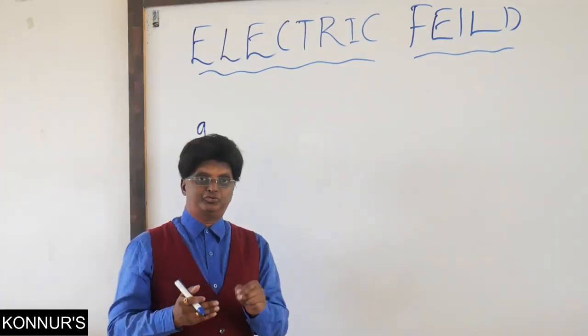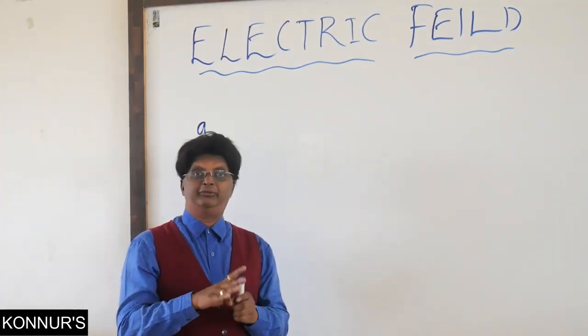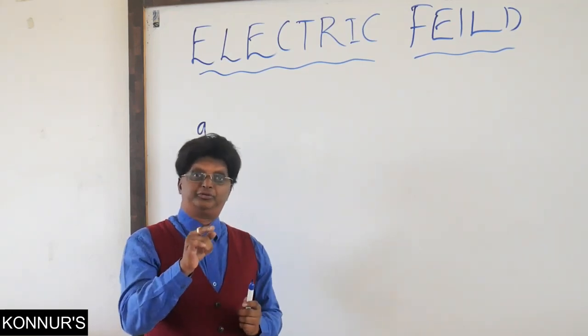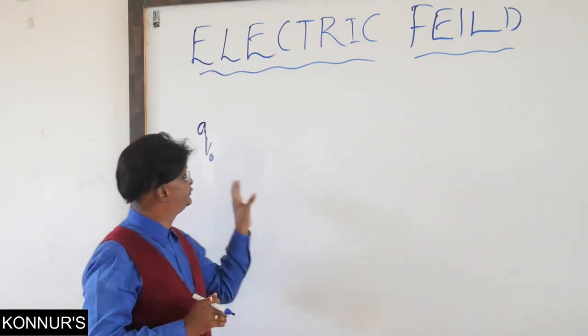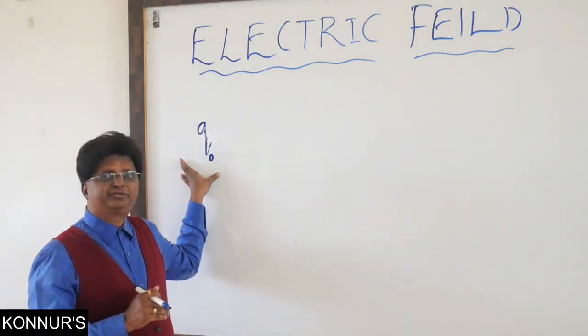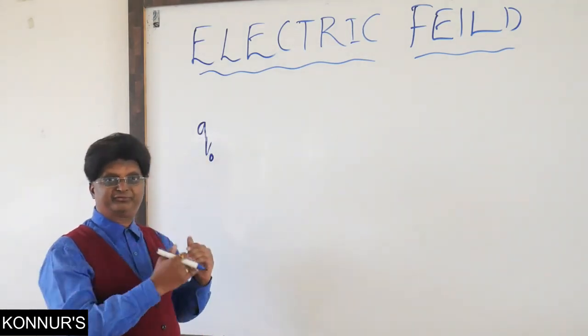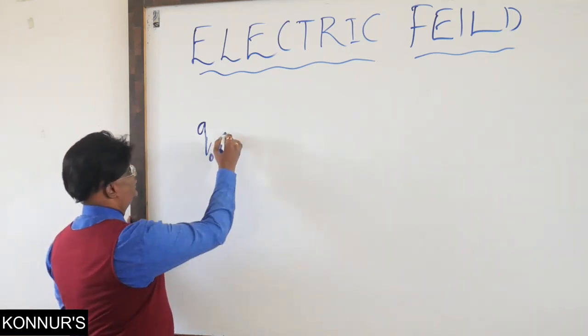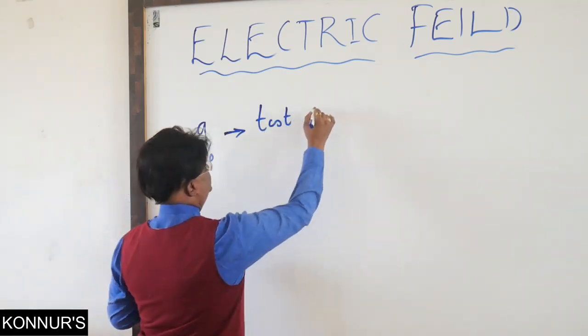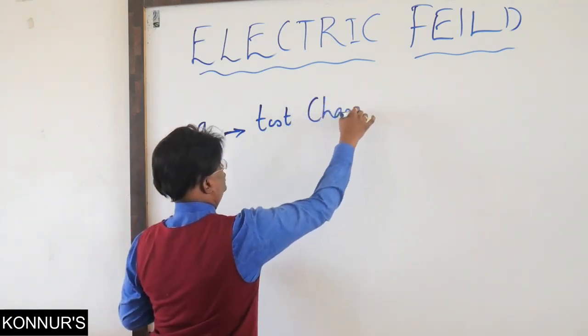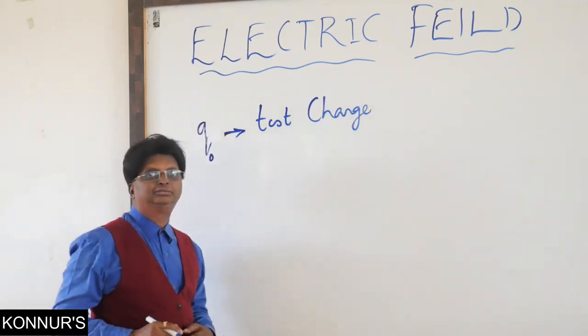Electric field due to Q0 will not modify, will not affect the field produced by other charges, right? So the electric field due to this charge is so negligibly small that we don't consider it, and this I call a test charge, our starting point. Q0 is a test charge.